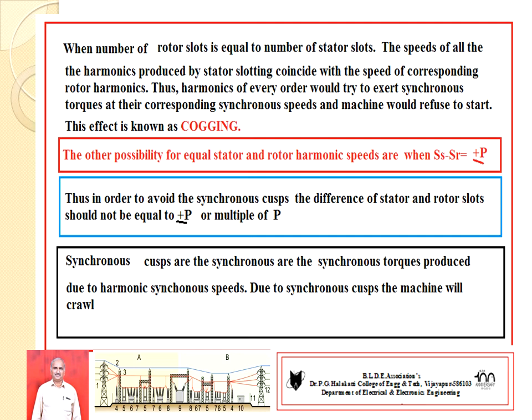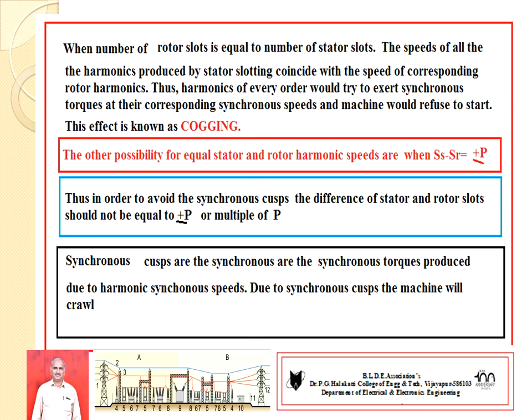Hence, in this condition, the machine refuses to start. Such an effect in an induction motor is referred to as cogging. You can apply any voltage on the stator side, even more than the supply voltage, but the motor is not going to start. Such an effect is known as the cogging effect. It occurs due to a bad selection of SS equal to SR.